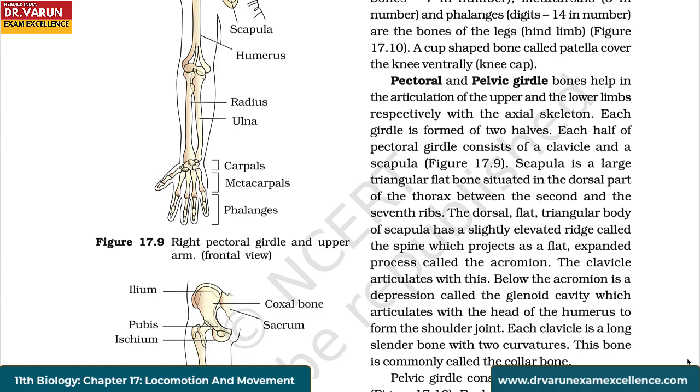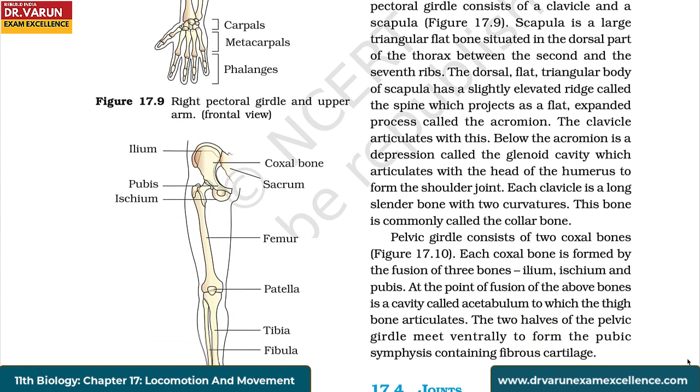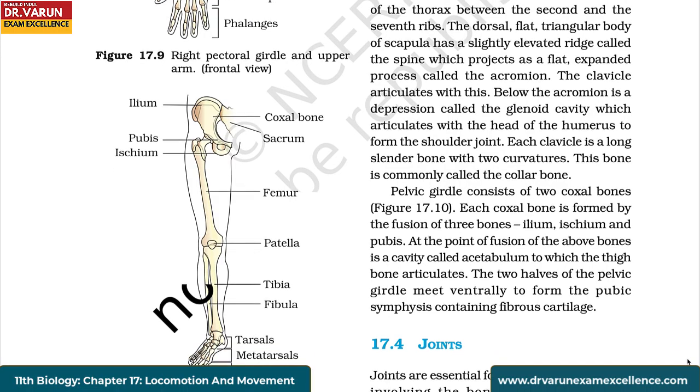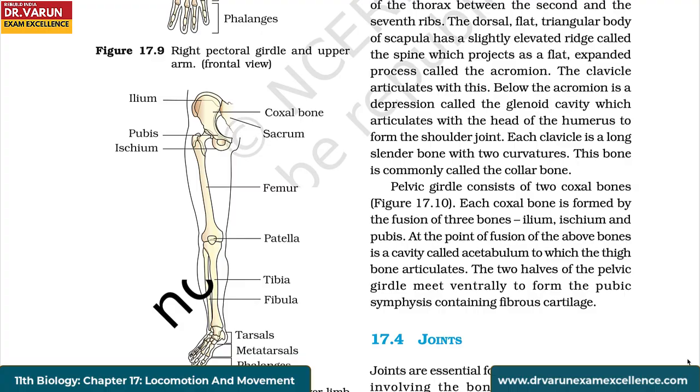Below the acromion is a depression called the glenoid cavity, which articulates with the head of the humerus to form the shoulder joint. Each clavicle is a long, slender bone with two curvatures. This bone is commonly called the collar bone.